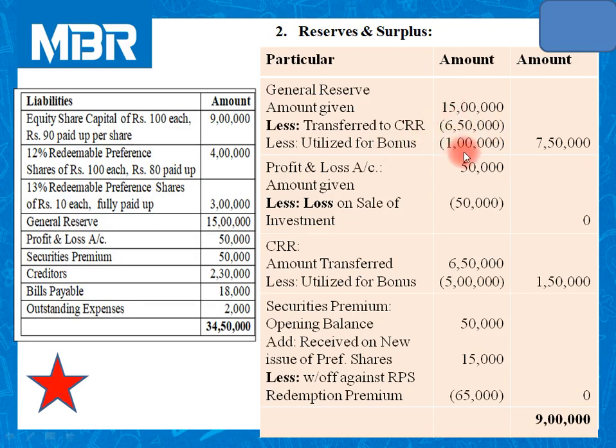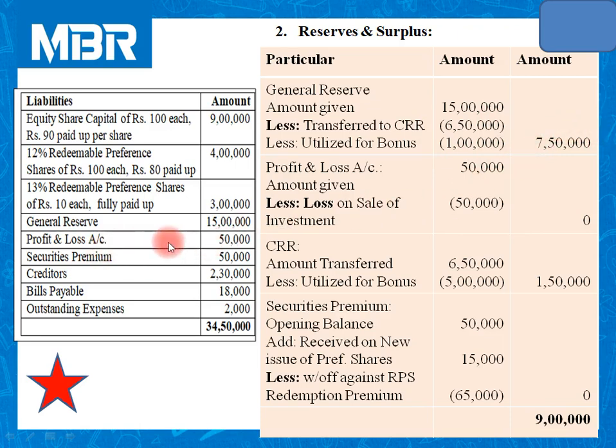And we have utilized rupees 1 lakh in order to convert partly paid equity shares into fully paid by issuing bonus. So out of 15 lakhs, 7,50,000 rupees utilized by the company. So the balance of general reserve account is 7,50,000.